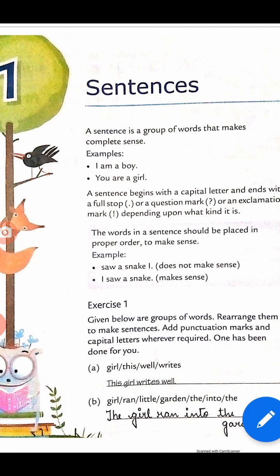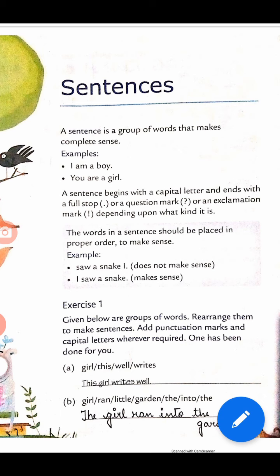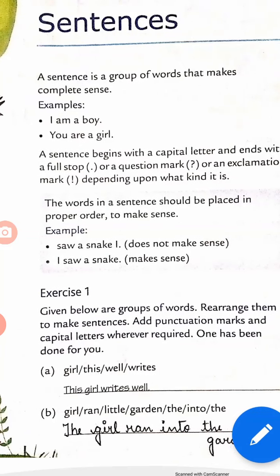So, today we will complete this work in the book only. Okay? Chapter 1, Sentences. If you don't have a book, you can complete this work in any rough copy. As soon as you purchase your book, you can complete this work in your book. So, write the date. Today is 2nd May 2020. Let's start the work. Sentences.